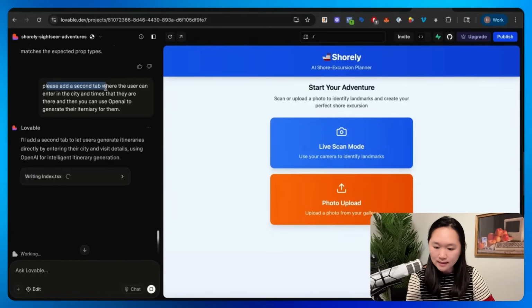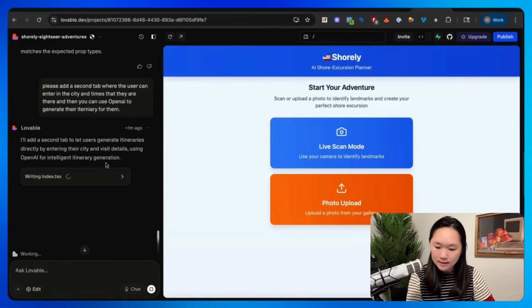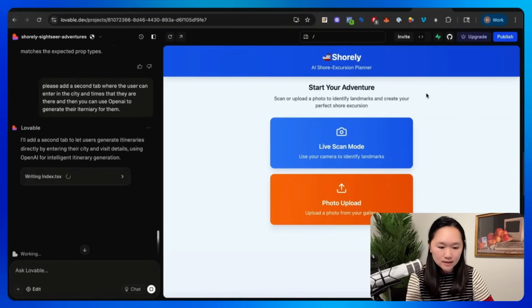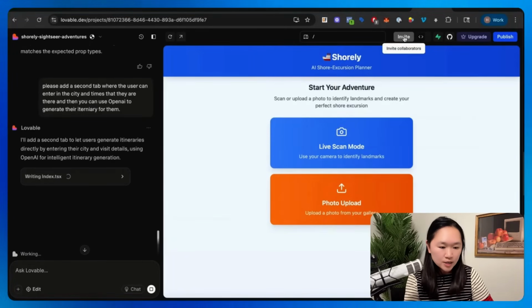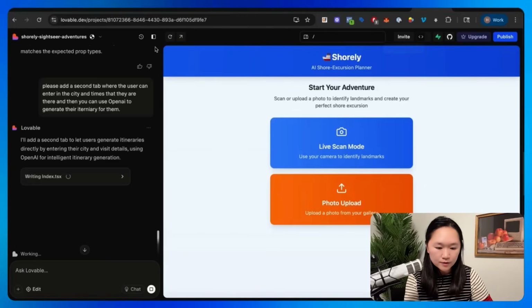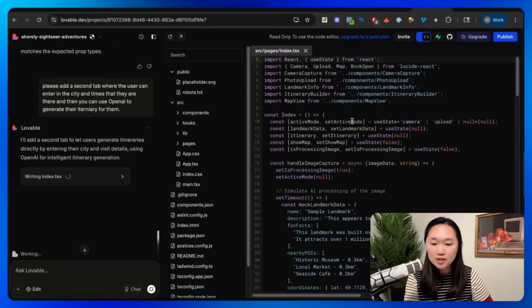So I told it here to add in a second tab where the user can enter in the city as well as the date and time that they are there so that the AI can generate a custom itinerary for them. And now the Lovable app is going back and regenerating another version of this app for us. Some other things I can show you here is that you can actually invite other team members to join you on this project. You can also toggle over to the code view, so you can make modifications to the code if you are technical. You can also link this to Supabase, which is the database user authentication for Lovable.